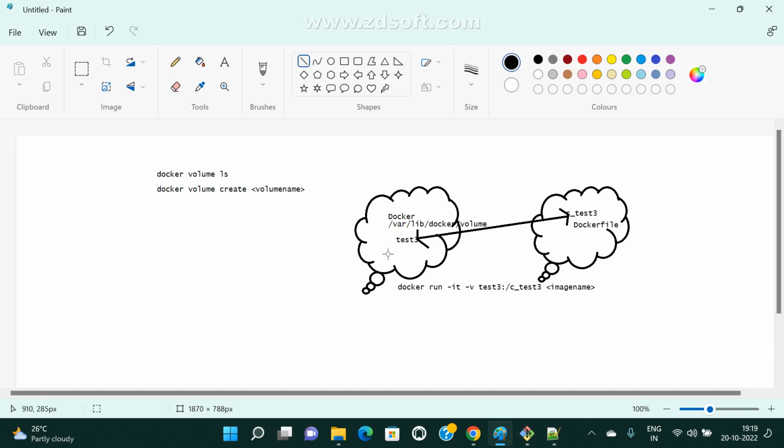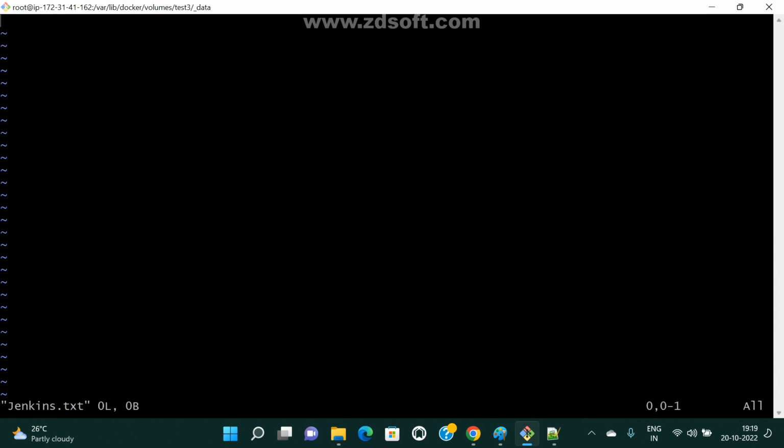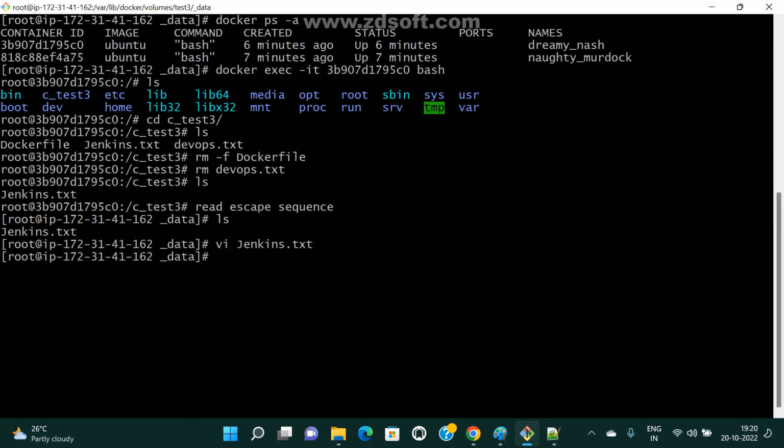If anything is modified here, automatically that is updated. Let me update this file, vi Jenkinsfile. Insert, welcome to volume. Escape, colon x, I saved this content. Now connect to your container, docker exec bash.